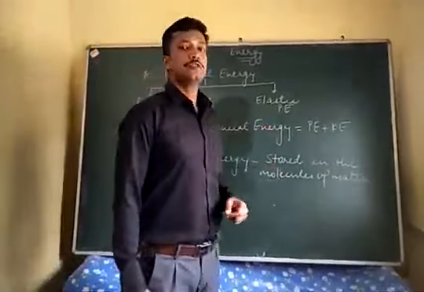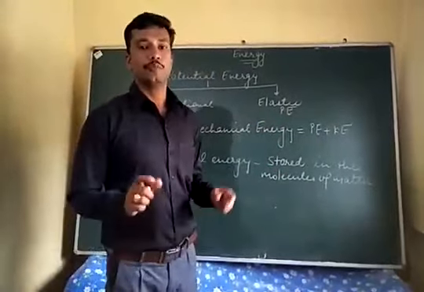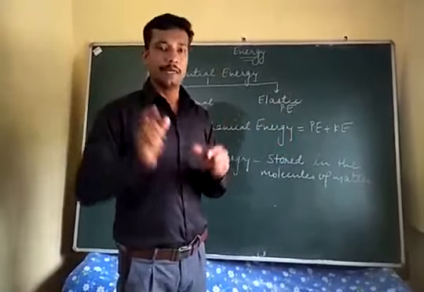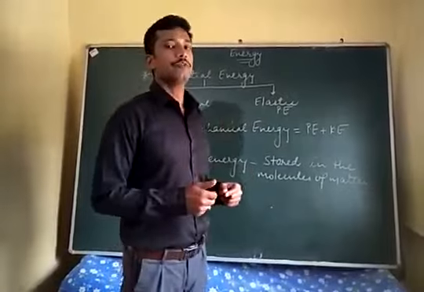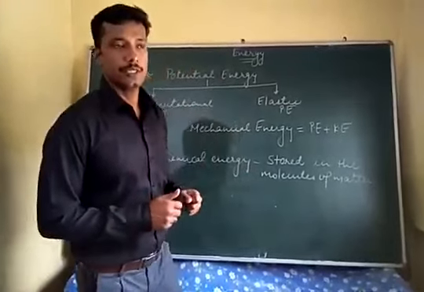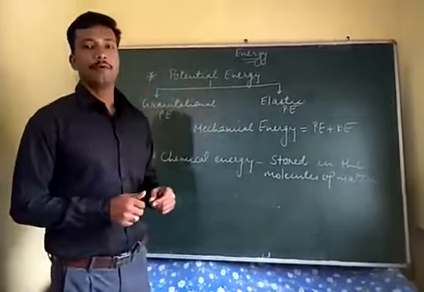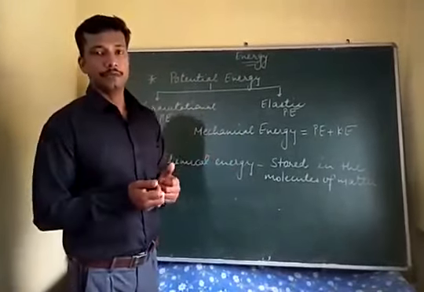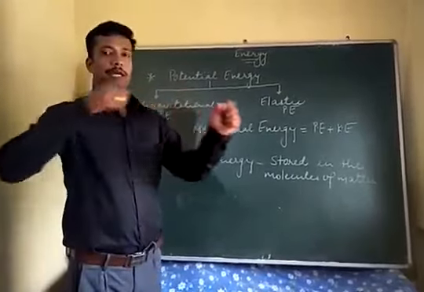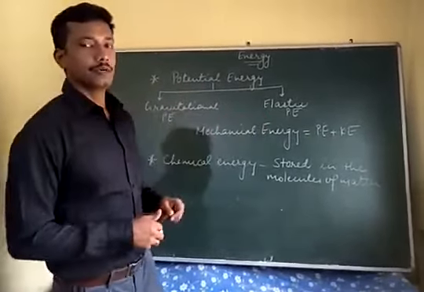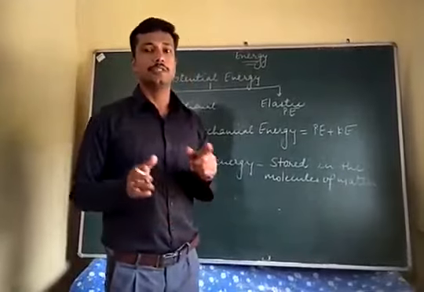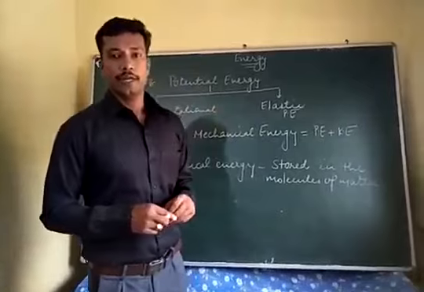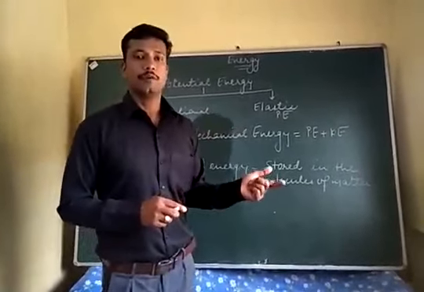Elastic potential energy is stored in a body when the body is compressed, stretched, or bent. All such bodies store elastic potential energy. We have some examples, like when we squeeze the lemon, when we compress the spring, or when you stretch the catapult. These are all examples of elastic potential energy, because in this case the body is being either compressed or stretched.